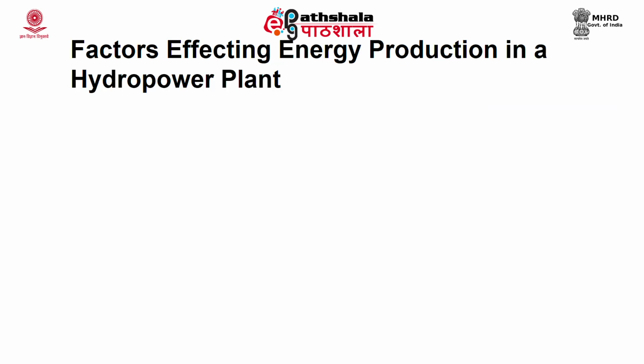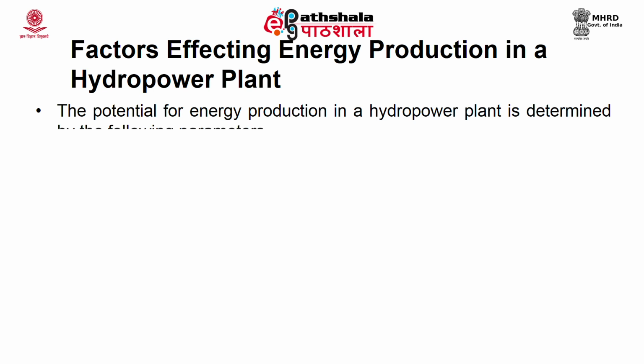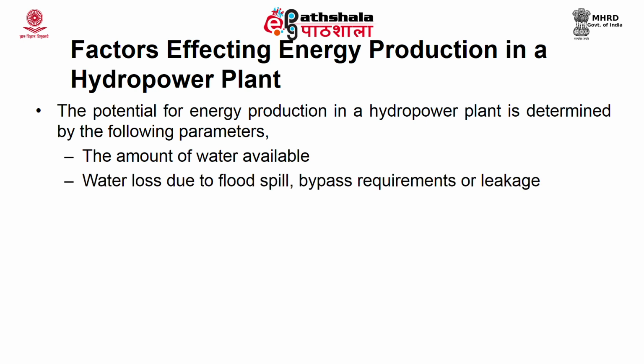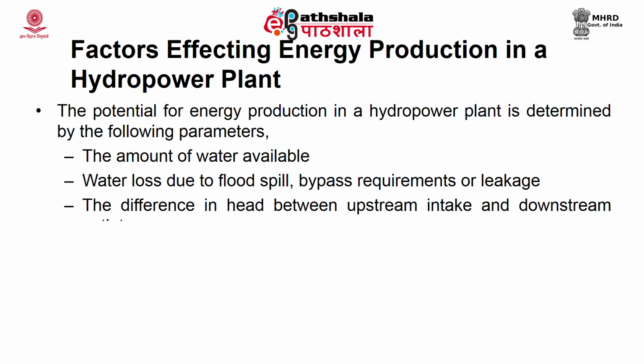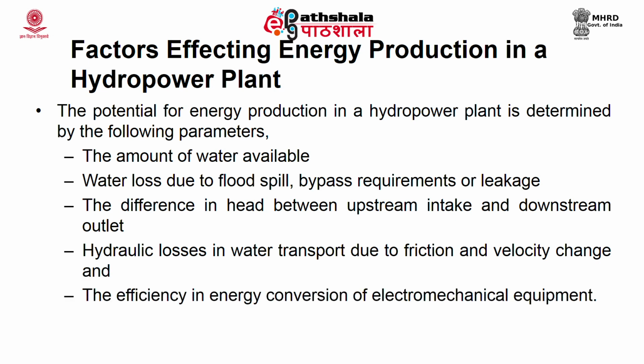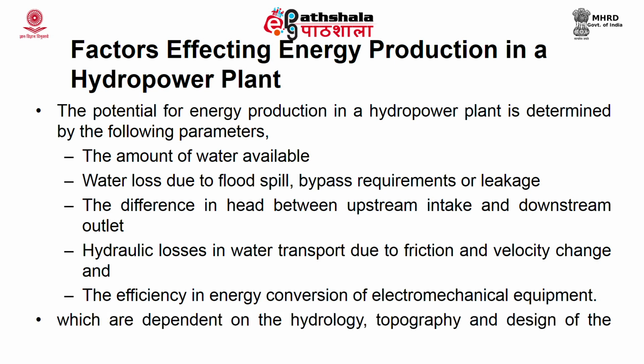Now, what are the factors affecting energy production in a hydropower plant? The potential for energy production in a hydropower plant is determined by the amount of water available, water loss due to flood spill, bypass requirements or leakages, the difference in head between upstream intake and downstream outlet, hydraulic losses in water transport due to friction and velocity change, and efficiency in energy conversion of electromechanical equipment. These are dependent on the hydrology, topography and design of the power plant.